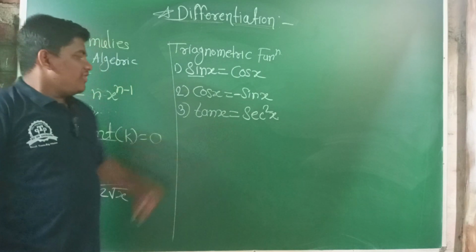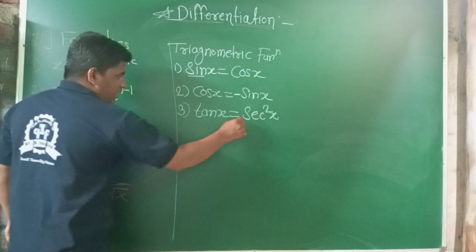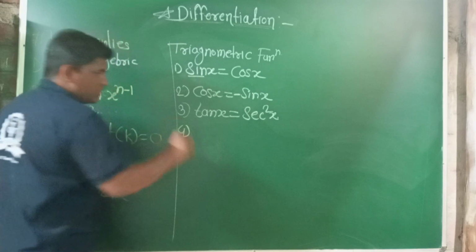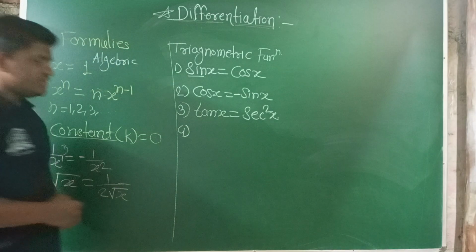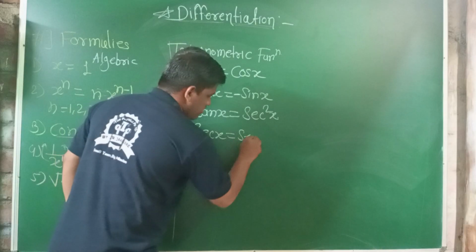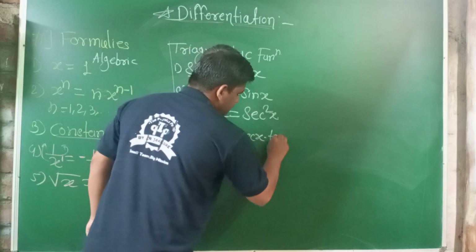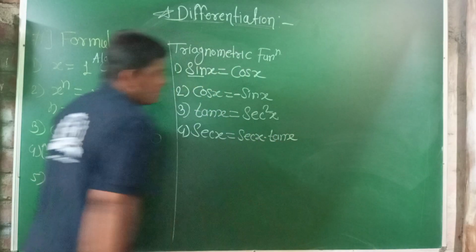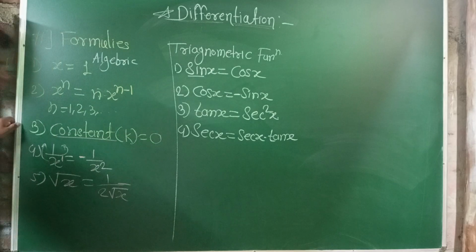Okay, then the derivative of tan x is sec square x. Fourth one is the derivative of sec x, which is sec x into tan x.